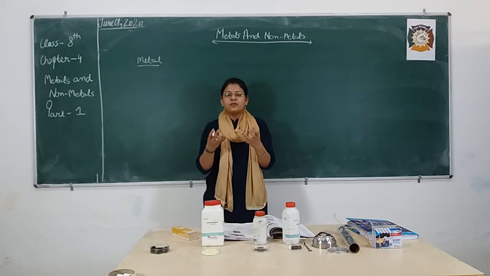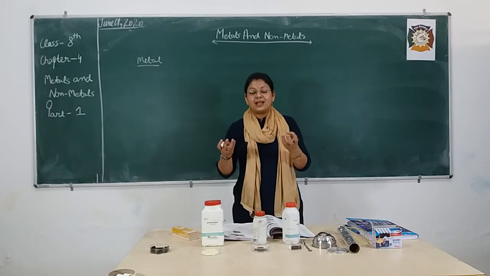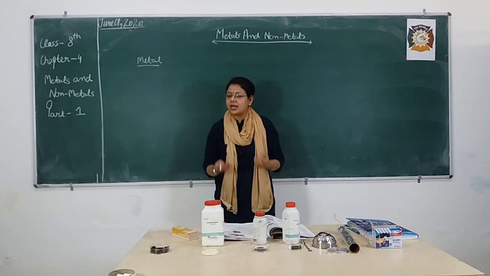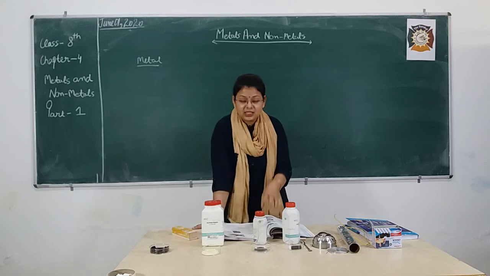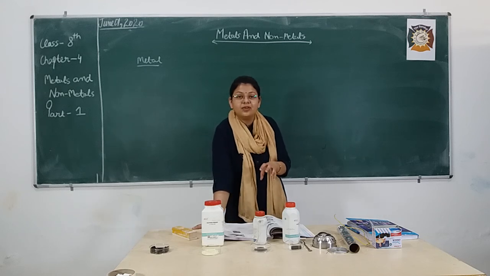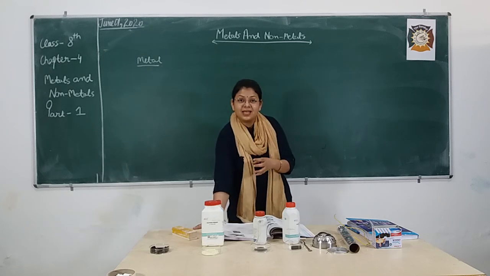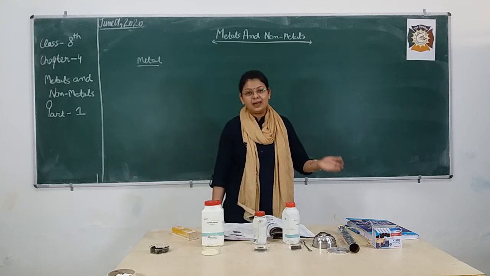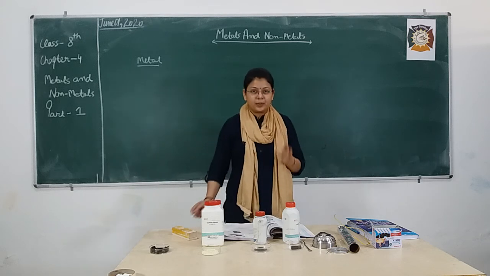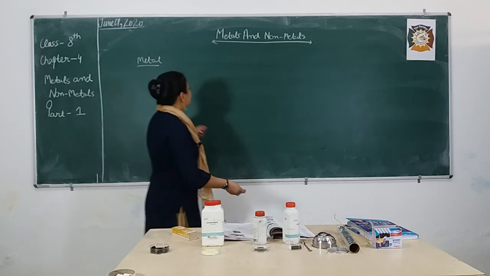They are some of the common metals that you can easily see in your surroundings. But in this chapter we are also going to deal with some metals that don't show the properties of iron, aluminium and copper. So firstly, what is a metal?